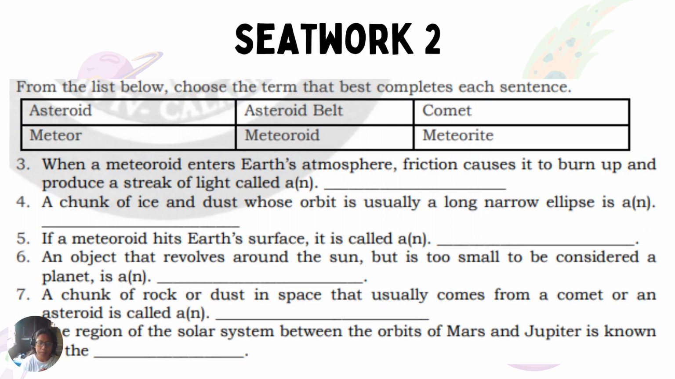Okay. Let us proceed. This one is the continuation of seat work number 2. From the list below, choose the term that best completes each sentence. You are going to write the correct answer from the given terms: asteroid, meteor, asteroid belt, meteoroid, comet, and meteorite. Kindly fill up the missing terms for each number from number 3 until number 8.